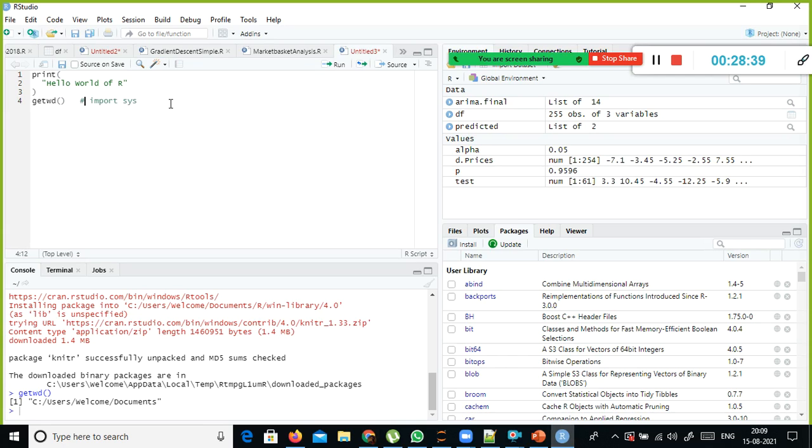Then sys dot getcwd, get current working directory, is the equivalent to this one. This is R, this is your Python script.